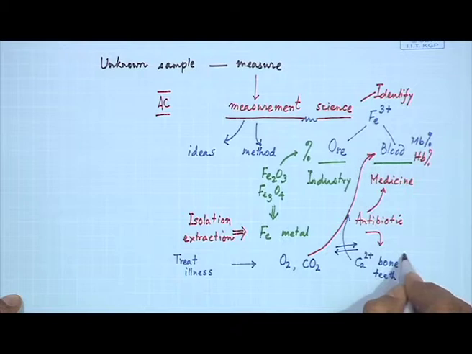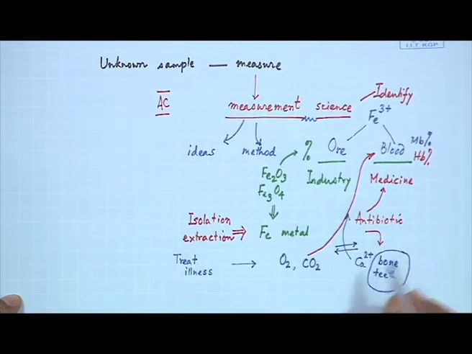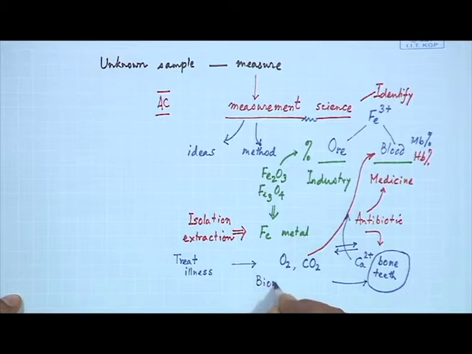So, these are all materials related to our bone and teeth, and this is directly related to something known as the mineralization process.